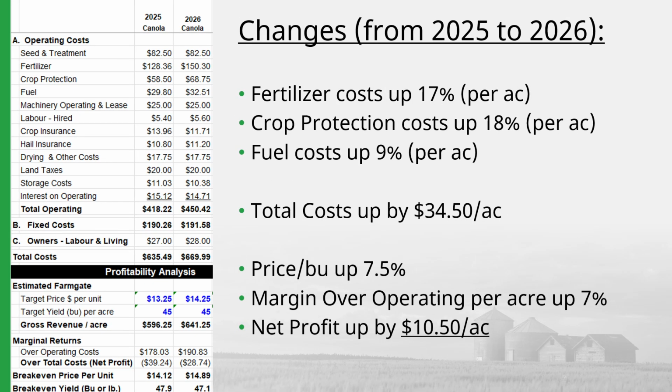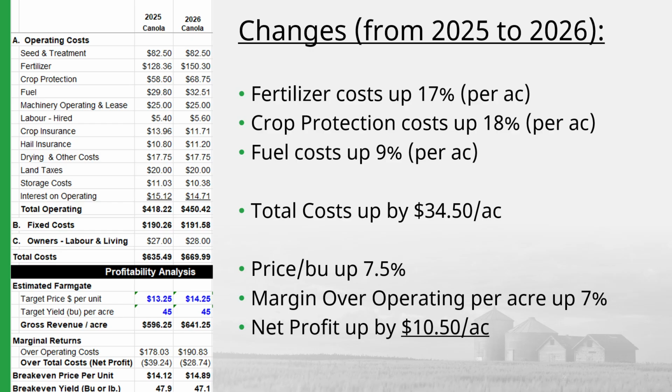Focusing on canola, again on the left we see 2025 crop cost of production estimates from last year's guide, and on the right 2026 cost estimates. Here we can see canola fertilizer costs are up roughly 17% per acre. Crop production and pesticide costs are up 18% per acre as compared to 2025. Much like hard red spring wheat, fuel costs are up 9% per acre. This results in total costs being up by $34.50 per acre.